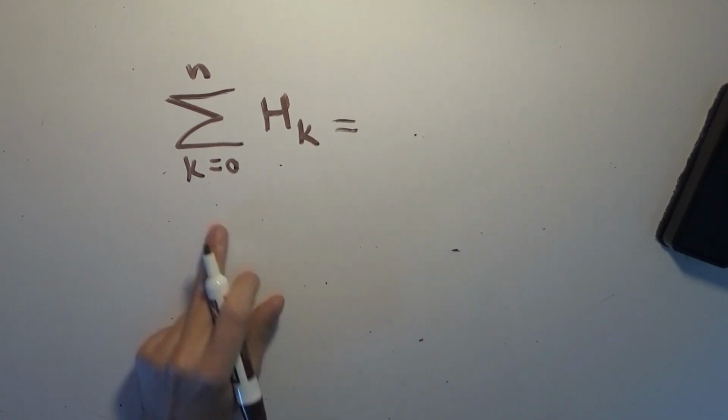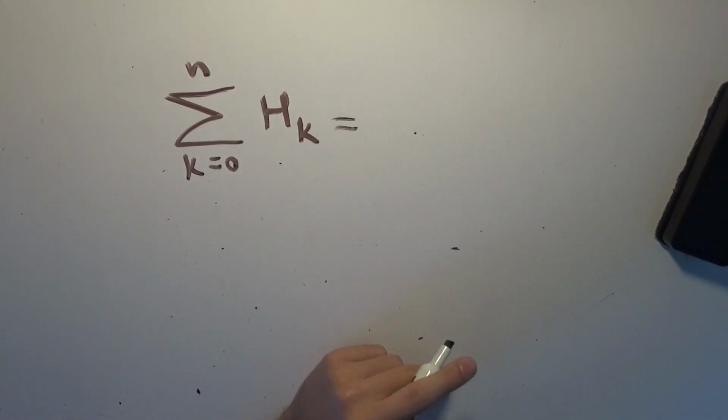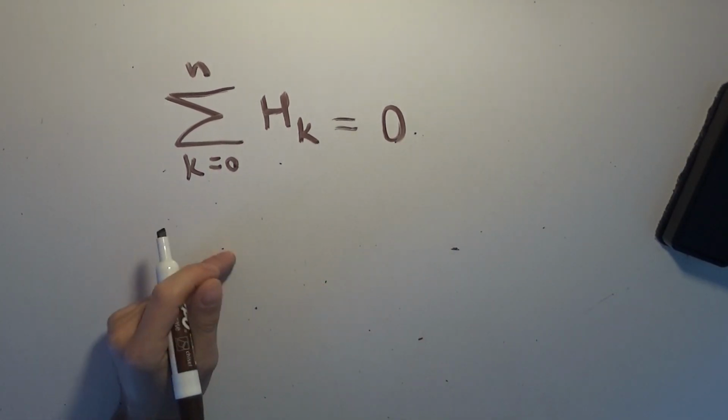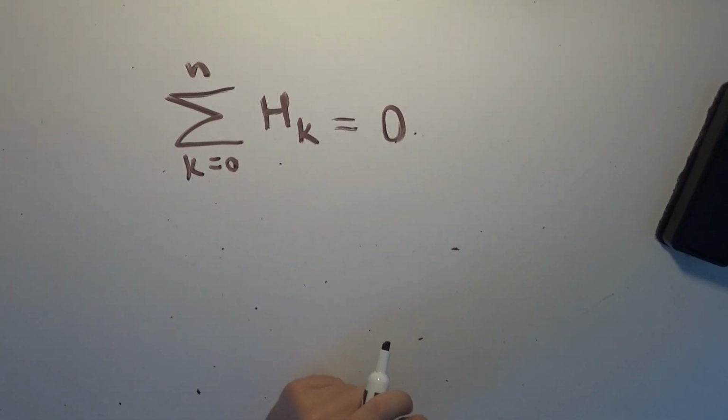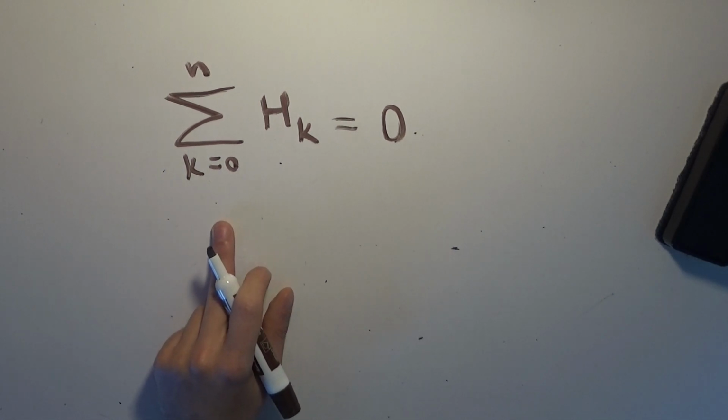Now this may seem like an odd question because the harmonic numbers are themselves a sum. So let's write out what these first few terms are going to be. At k equals 0, we have the 0th harmonic number, which is equal to 0, right? If you're not adding anything, you get the empty sum. And it's not surprising that that falls out of the math, right? Sort of like how 0 factorial is 1.